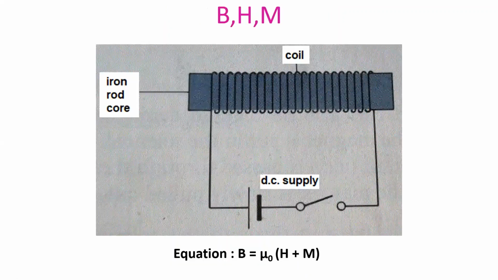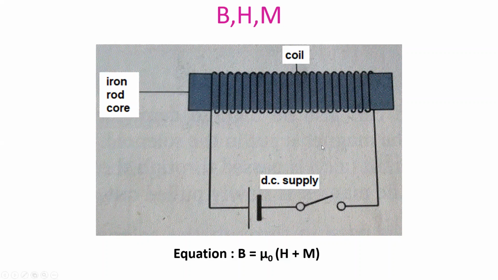Let's talk about the relationship between B, H, and M. So here we have a solenoid connected to the DC supply and it is carrying current, and we have a demagnetized iron bar inside the solenoid. So we see that when this magnetizing current magnetizes the iron bar, the field outside the solenoid is now much stronger compared to what it was in the case of no iron bar. So this is basically because we have the field of the solenoid. We also have an external field of the magnetized iron bar.